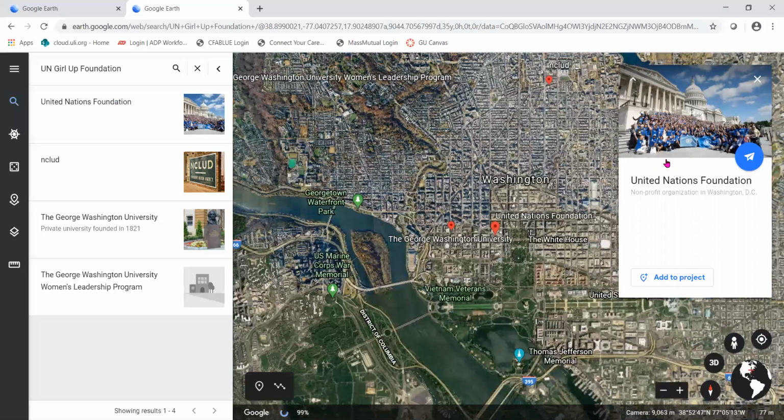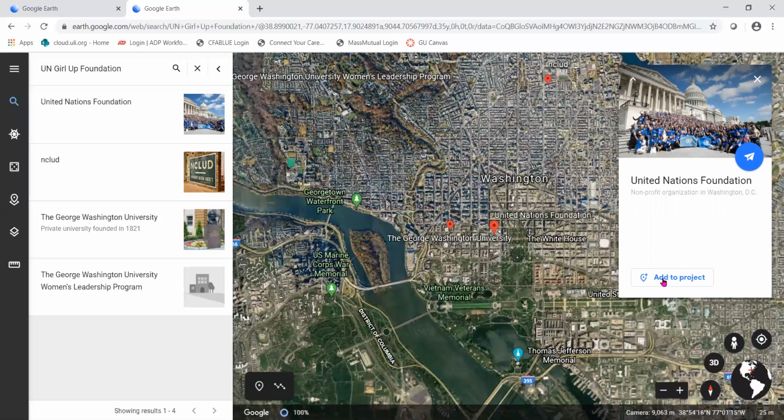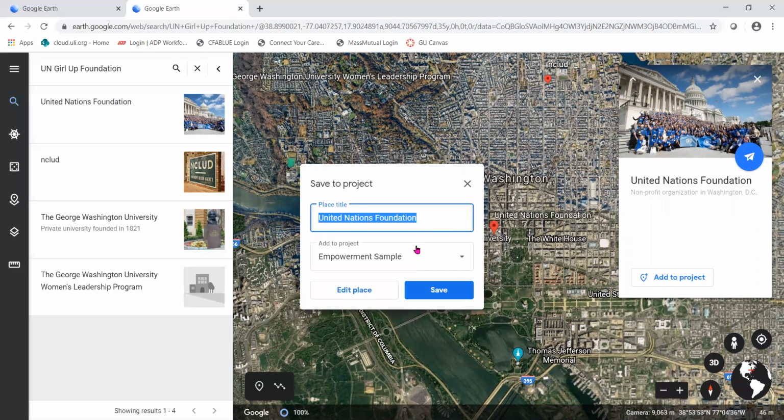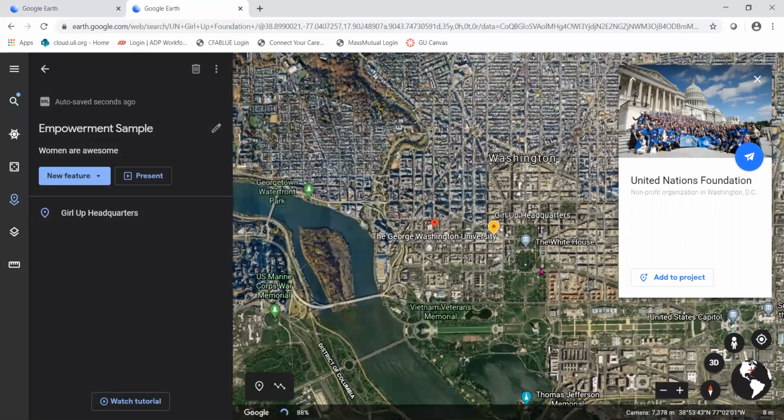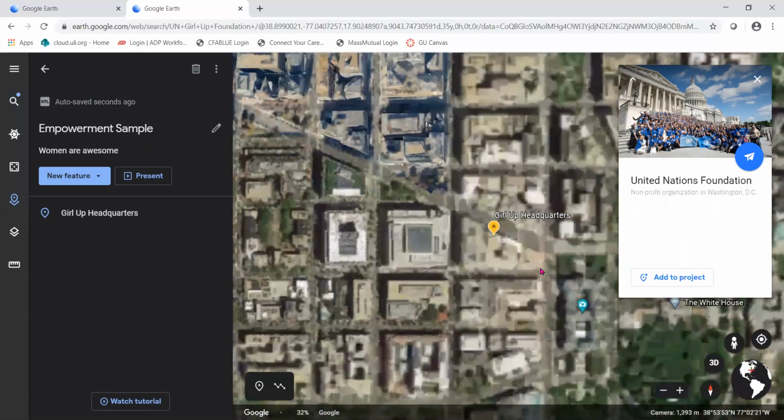So the United States Girl Up Foundation. I'm going to add that to my project, my empowerment sample. I'm going to actually retitle it the Girl Up Headquarters because that's why it is important to me. I'm going to save it. And you'll notice that Google Earth will zoom in so you can see exactly what it looks like.